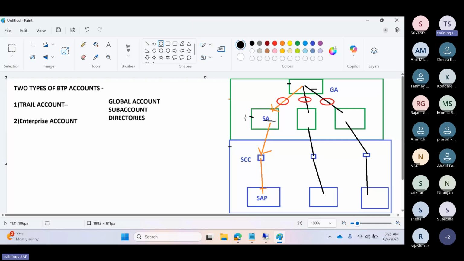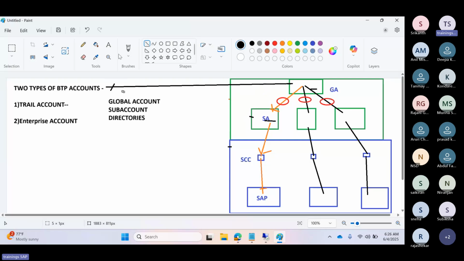The top level account is the global account. The global account is like a contract which our company has made with SAP. This global account is used to manage the sub accounts, quotas, plans, services, everything. The global account has two types: one is the trial global account, and the second one is the enterprise account.